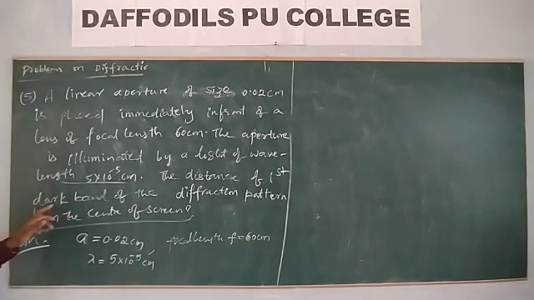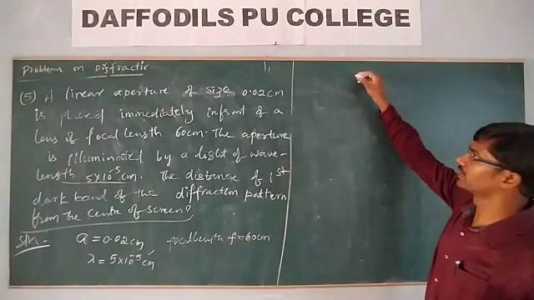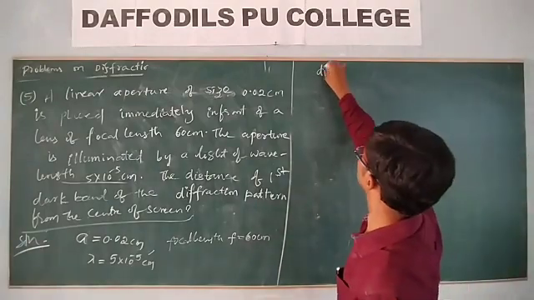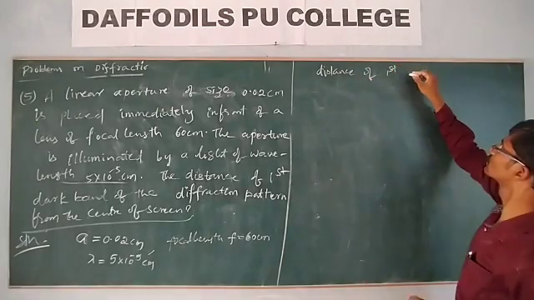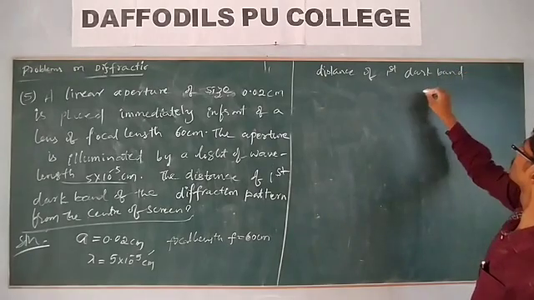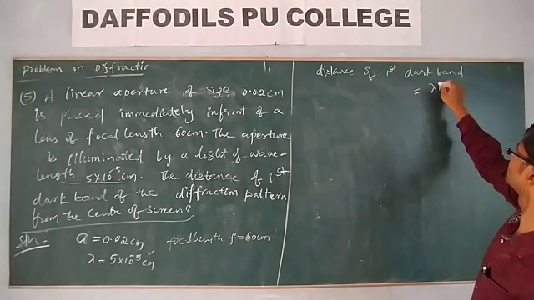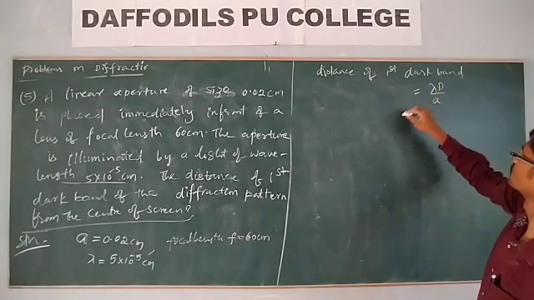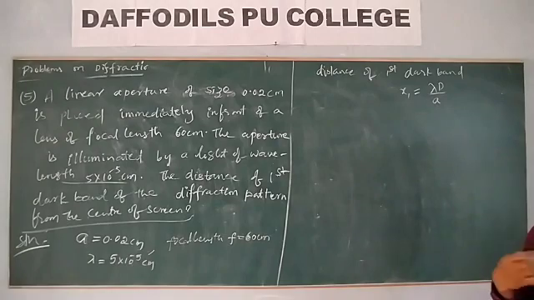The question is the distance of the first dark band of the diffraction pattern from the center of the screen. Distance of the first dark band is equal to x1 is equal to L lambda by a, whereas the angular width is lambda by a.